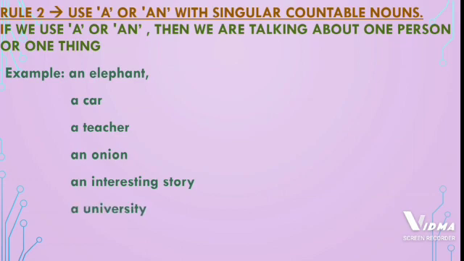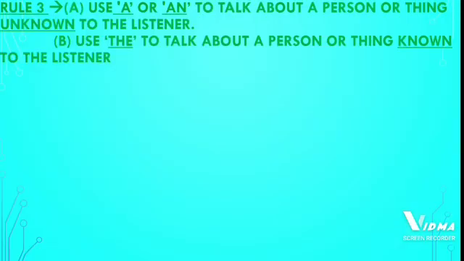Again here one example is there, a university. U is not a vowel sound, it is a consonant sound. Hence, we have used a before university. Now, let us go to the further rule.